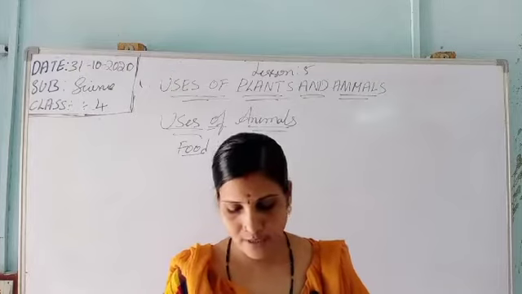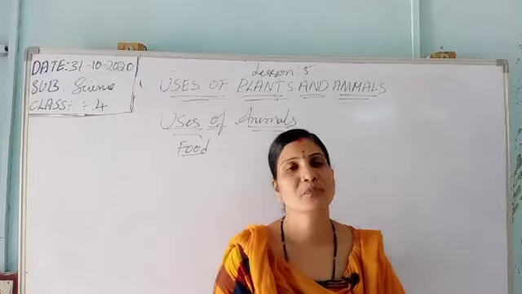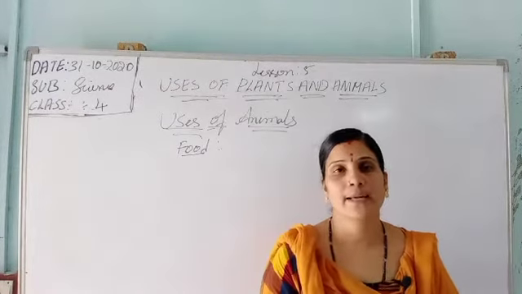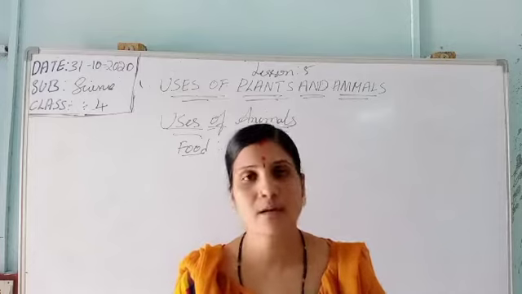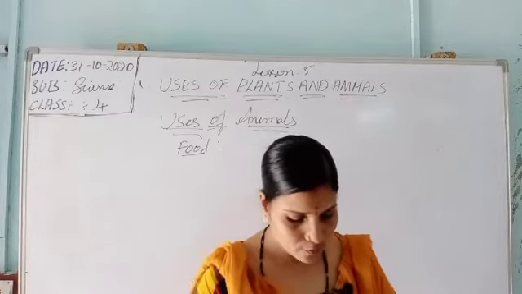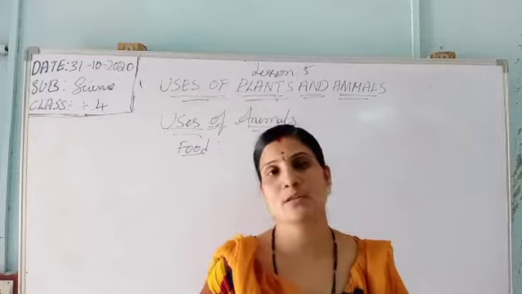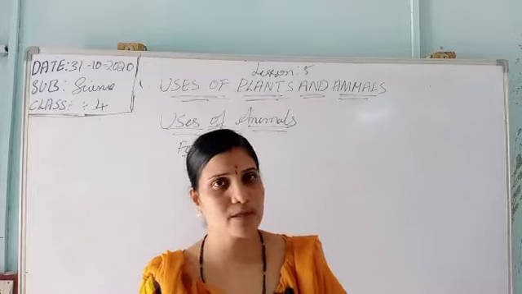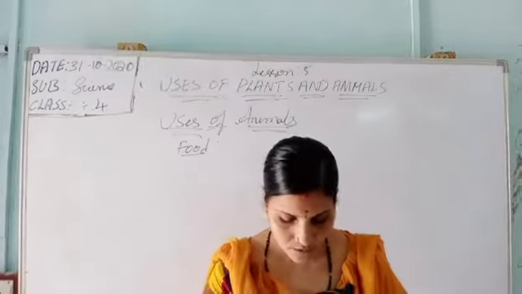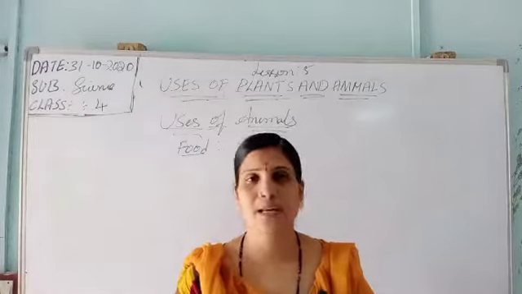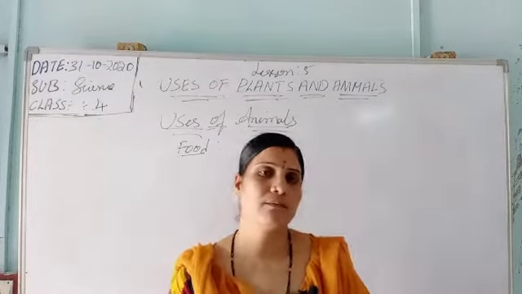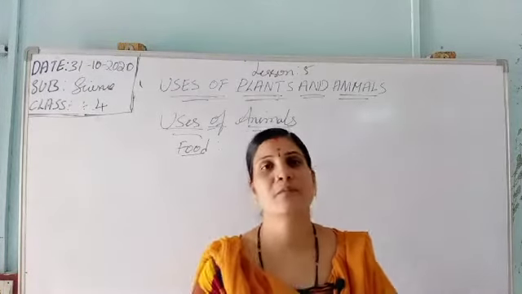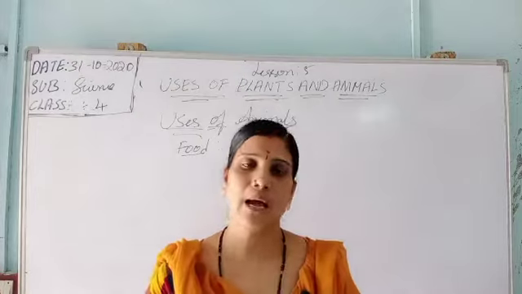We get eggs from the hens and ducks. They are rich in protein. So from where do we get eggs? With the help of hen. Okay. Eggs from hens and ducks are rich in proteins for us. Meat is also rich in proteins. Here he is telling meat also is rich in proteins, vitamins, minerals. Meat too. We eat the meat of a goat, sheep, chicken and fish. Everyone knows that we eat meat, chicken and fish. These are rich in vitamins, minerals and proteins.